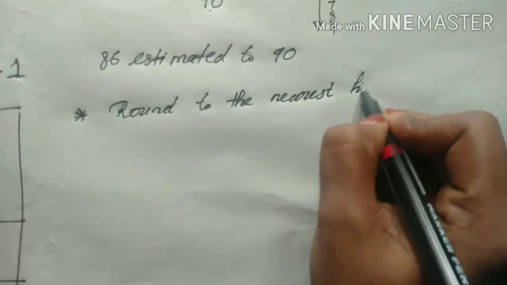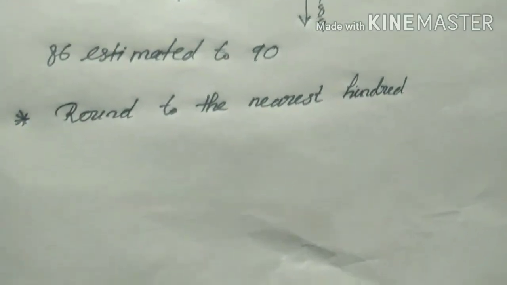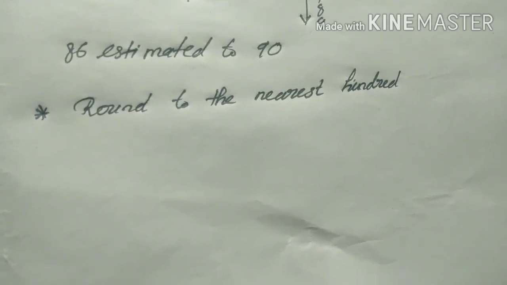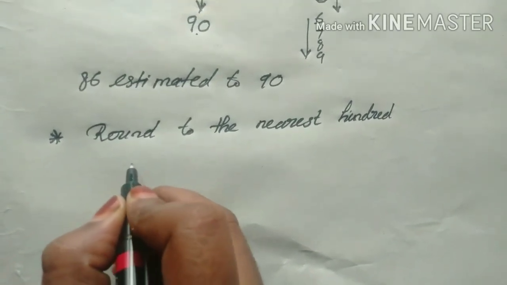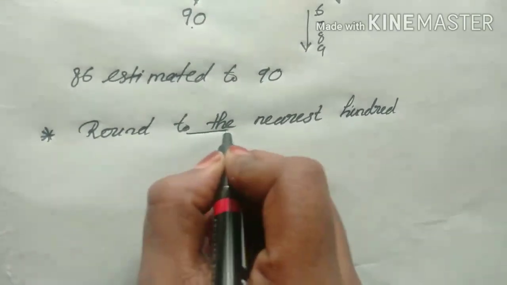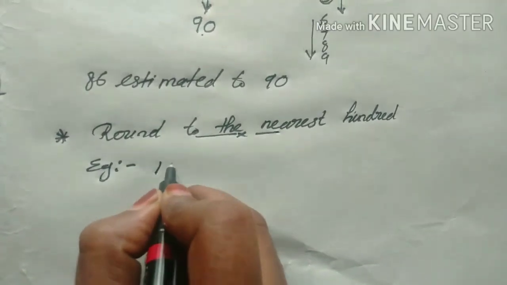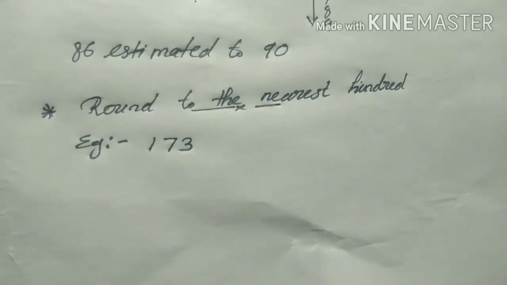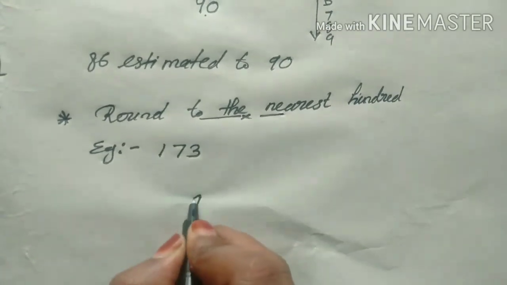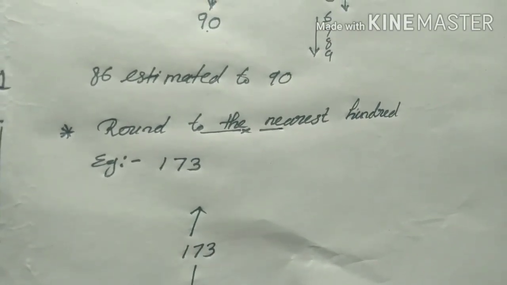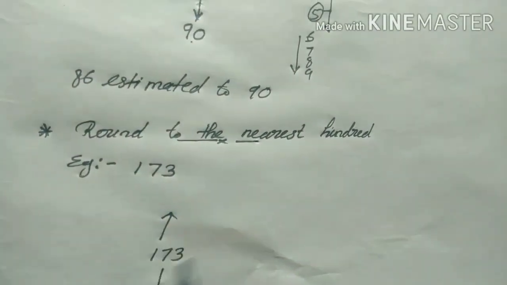Clear? Another example: round to the nearest 100. So I write here one number, 173, to the nearest 100. So I write 173, then draw the up and down arrows.